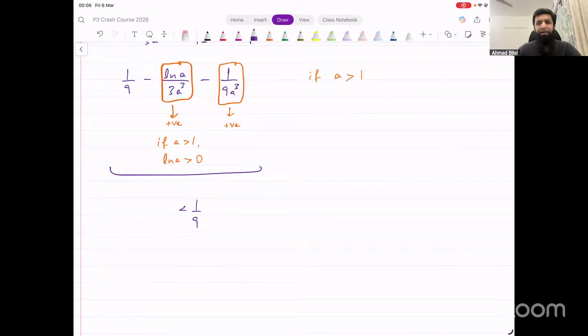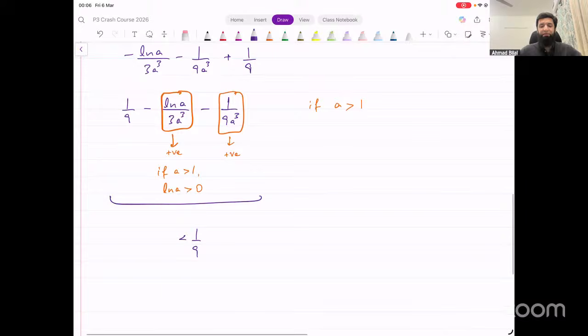Yes, you can say that ln 1 is 0. So ln of numbers greater than 1, that is positive. Ln of numbers less than 1, that is negative. Yes. Make sense? Okay, let's have a look at another.